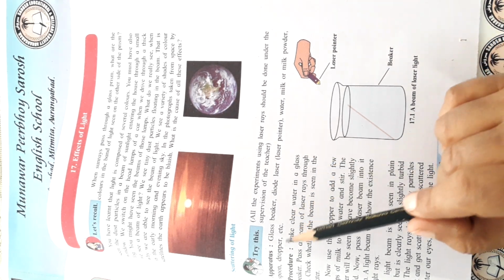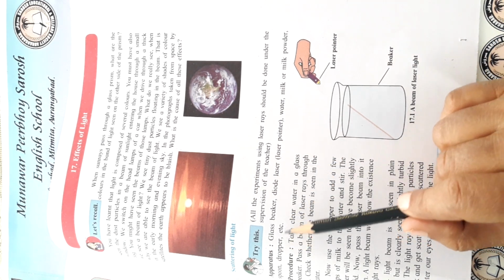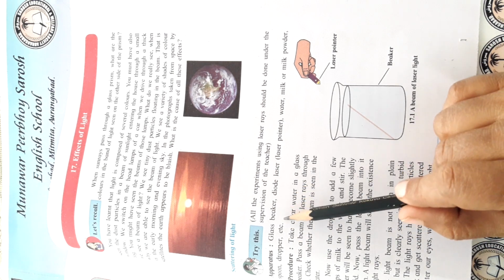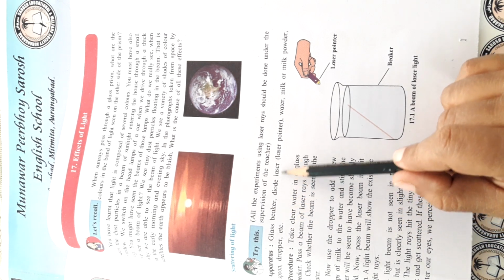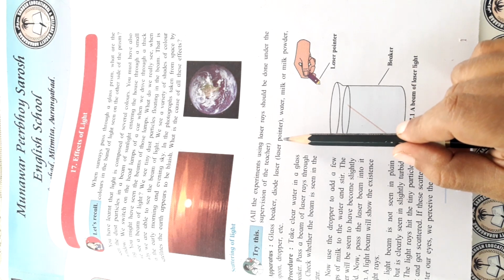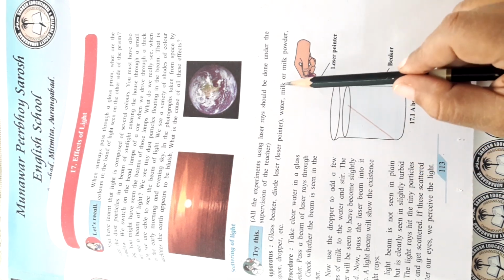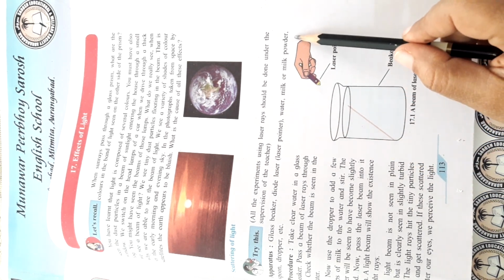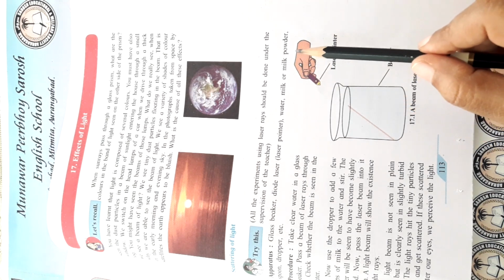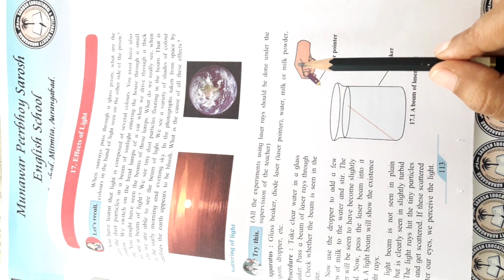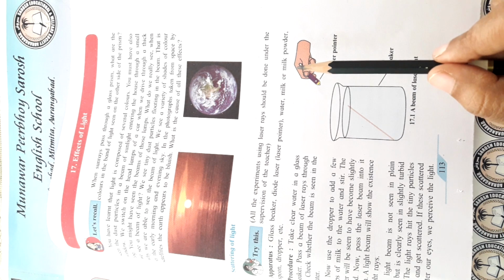The apparatus or requirements used for this are a glass beaker, laser pointer, water, and milk or milk powder, which is already available in most houses.